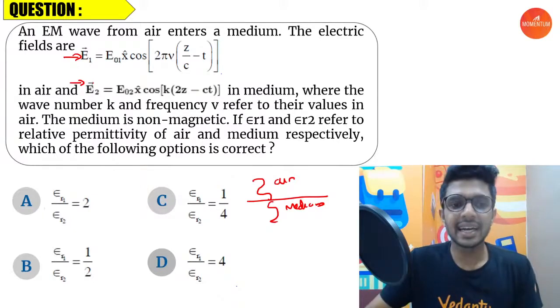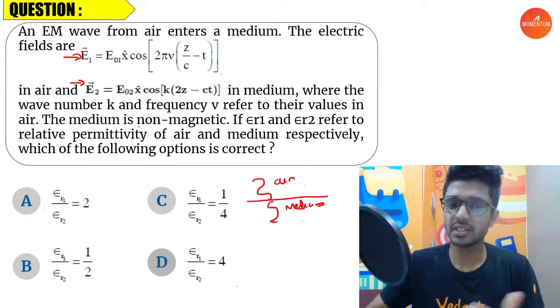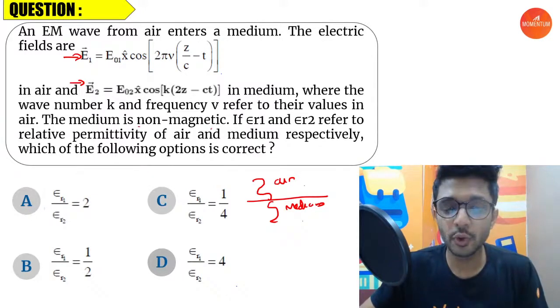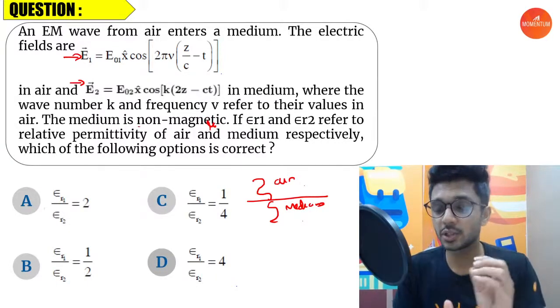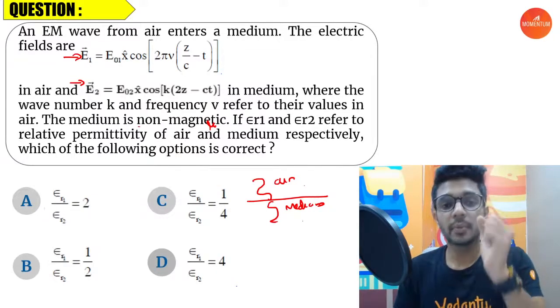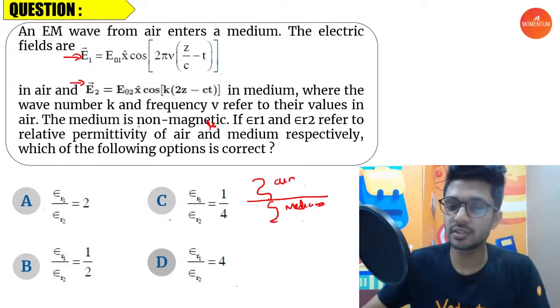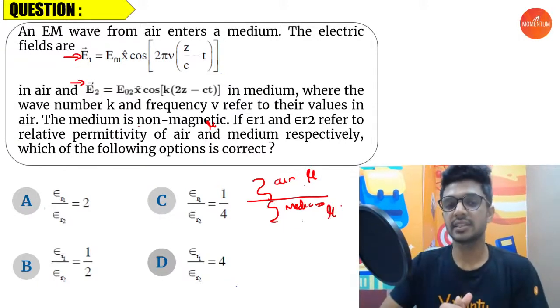Now, it says that the medium is non-magnetic, which means just like the air, this medium is also non-magnetic, so whatever the value of mu, the permeability, is. Permeability corresponds to the magnetic properties of the medium, right? So the magnetic property, mu, is going to be a constant for the air and for the medium also. Let's say it is mu.